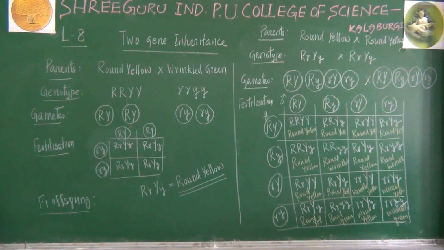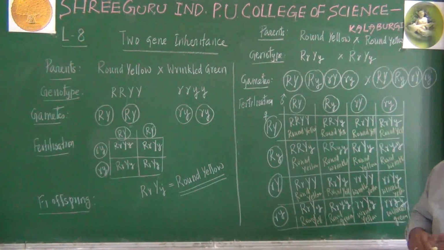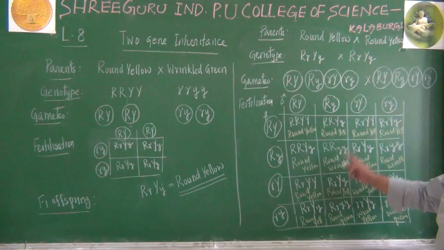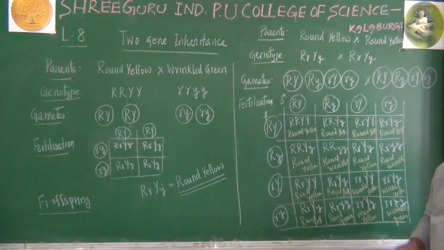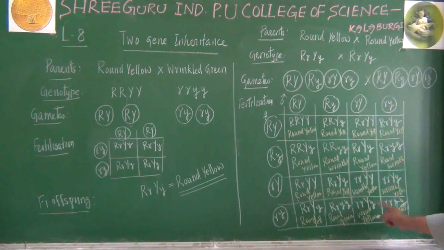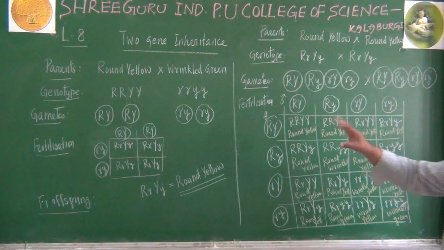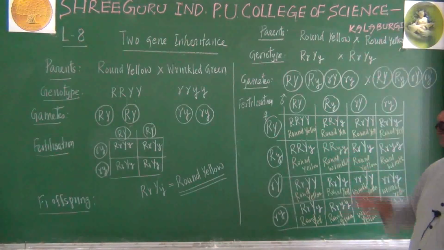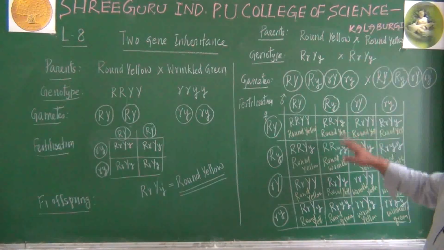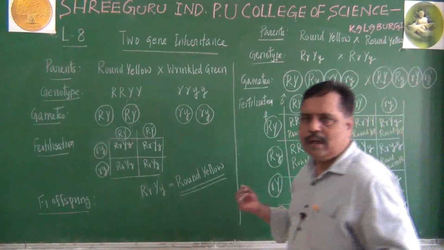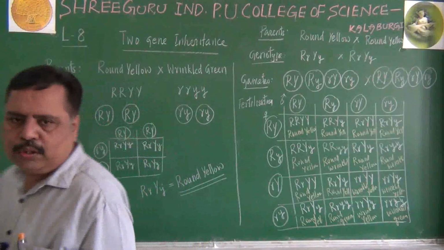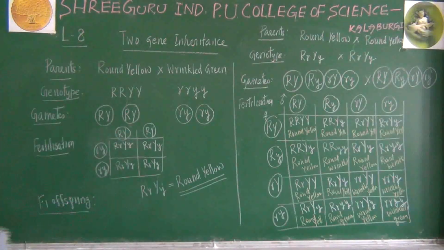Do you understand this Punnett square? For which generation is it? F2 generation. 4 different gametes are produced. There are 16 possibilities for these gametes to perform fertilization. We are getting round yellow, all these things. Dear students, just observe this one. Let us see how many individuals are produced here. Make note of this. After half a minute, I will continue. I am going to rub this one. Write it fast.